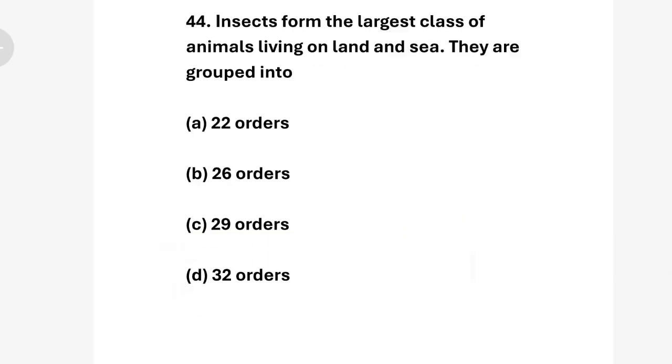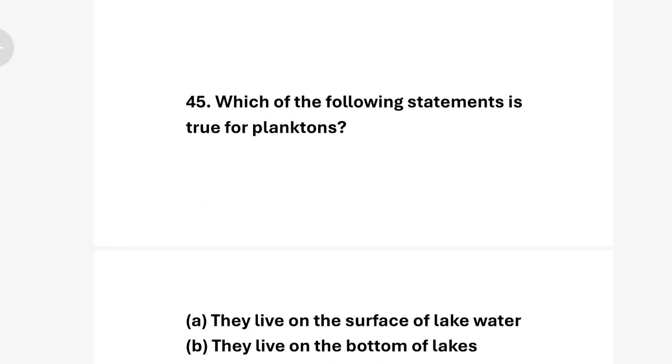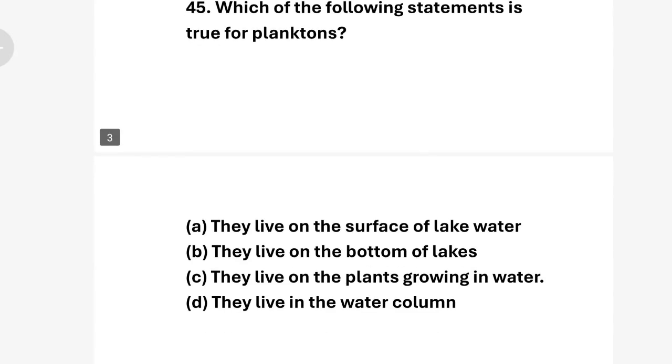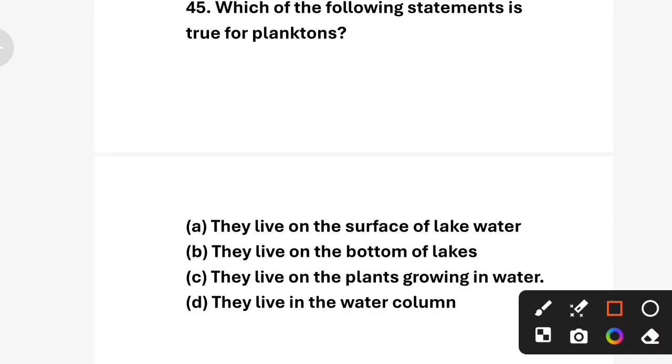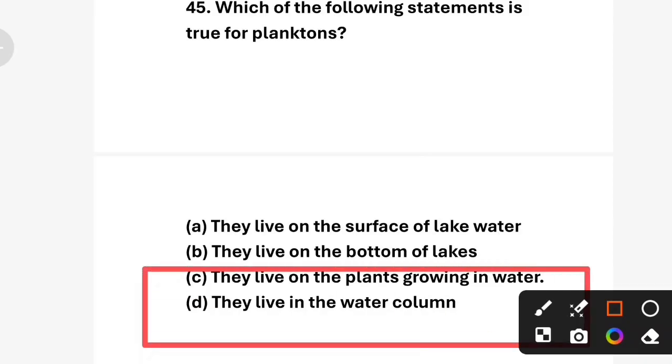Next question. Question number 45. Which of the following statements is true for plankton? Option A. They live on the surface of lake water. Option B. They live on the bottom of the lake. Option C. They live in the plants growing in water. And option D. They live in the water column. So correct answer is option D. They live in the water column.